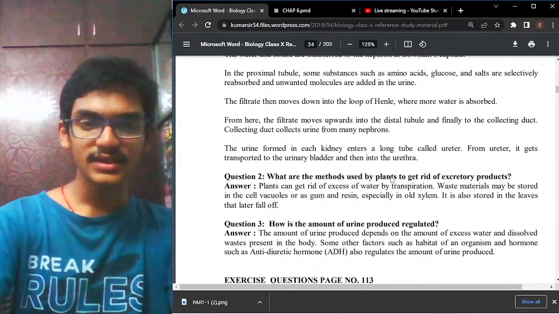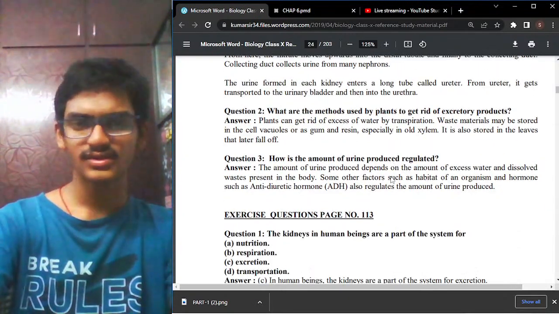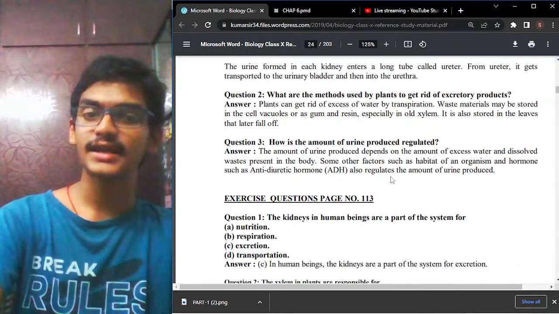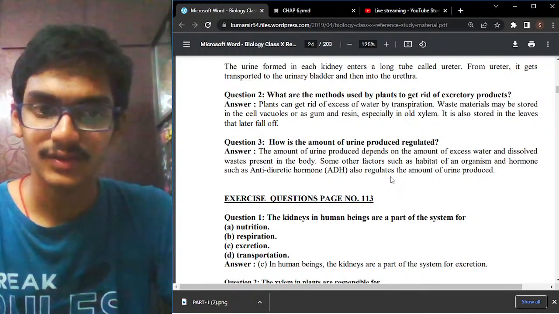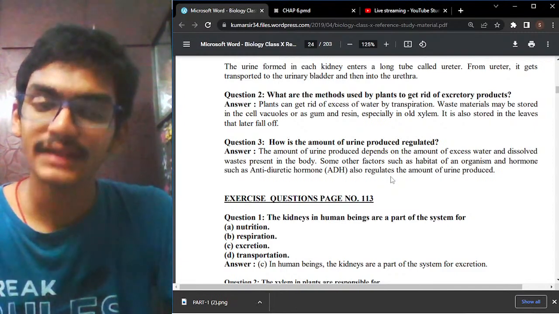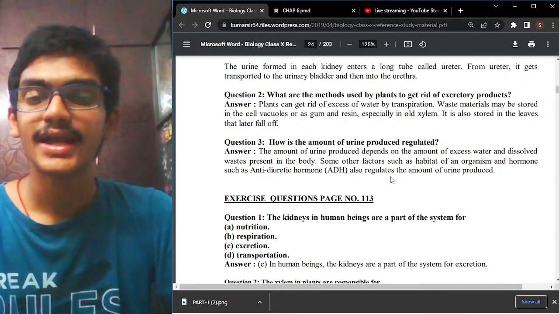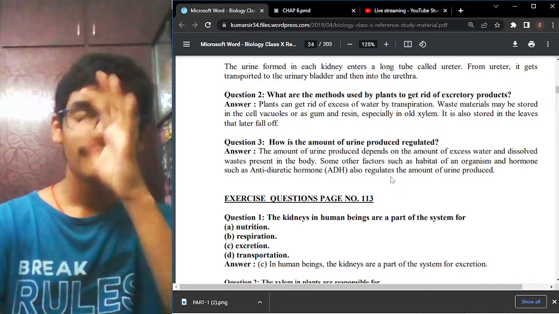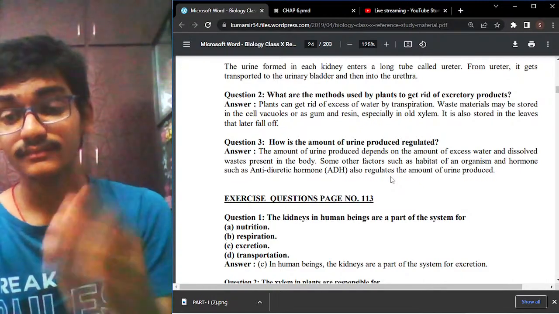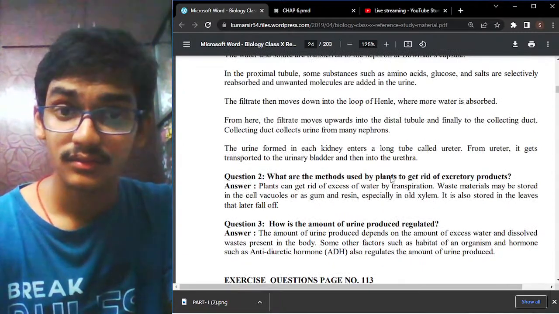So what are the different methods used by plants? We have just now discussed it, you can refer to it. And how is the amount of urine regulated? Because of the anti-diuretic hormone, also called vasopressin. It depends upon the amount of water present in our body and on the regulation by the vasopressin hormone. And I forgot a very important thing, that is hemodialysis.